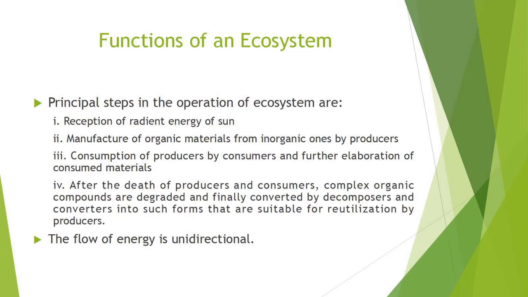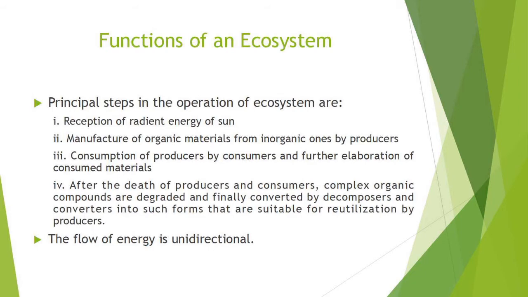The principal steps in the operation of ecosystem are: reception of radiant energy of sun by the plants, manufacture of organic materials from inorganic ones by producers through the process called photosynthesis, consumption of producers by consumers, and further elaboration of consumed materials.